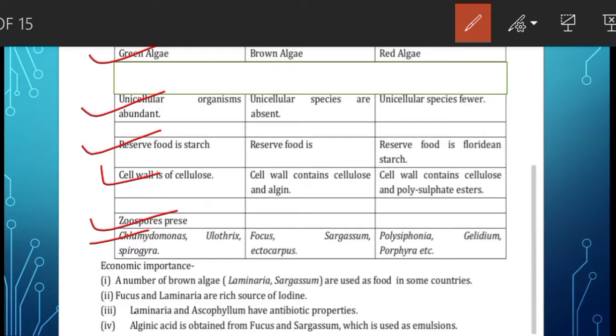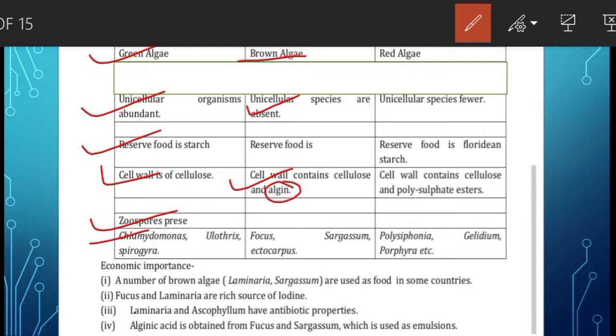Moving to the next class, that is Phaeophyceae or brown algae. All members of this class are multicellular. That means unicellular species are absent. The cell wall is composed of cellulose and pectose. The cellulosic wall of the vegetative cell is usually covered on the outer side by a gelatinous coating which is called algin.